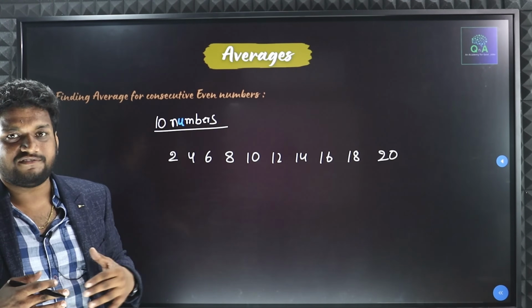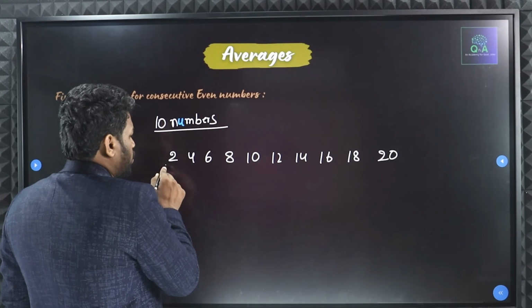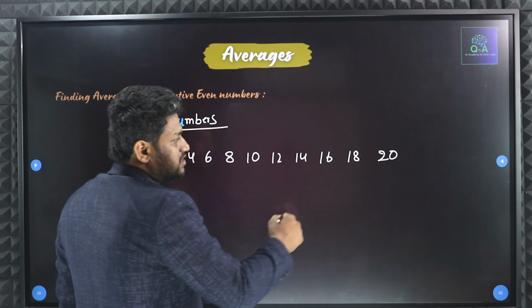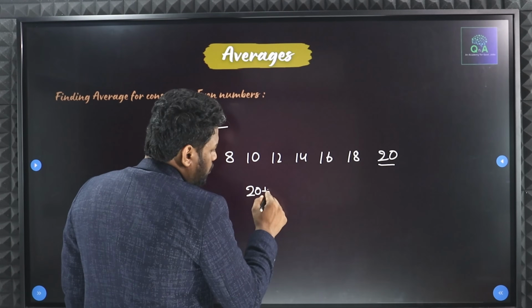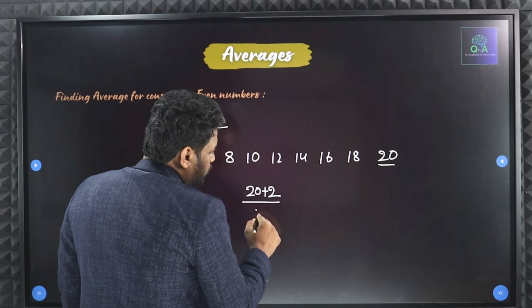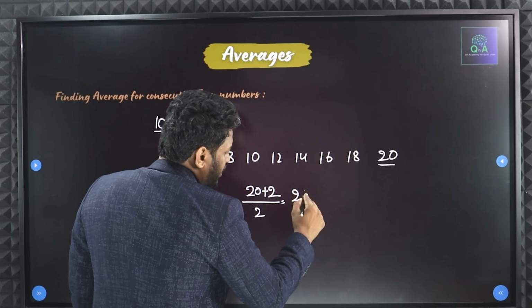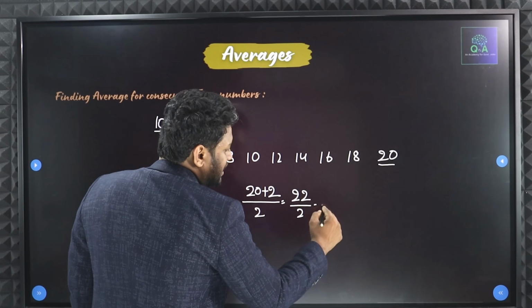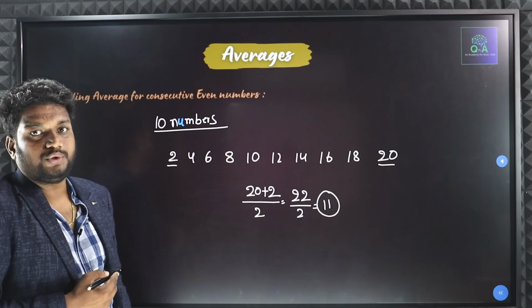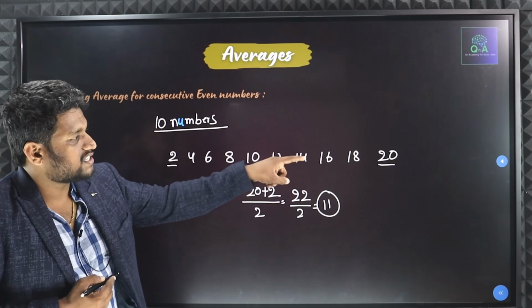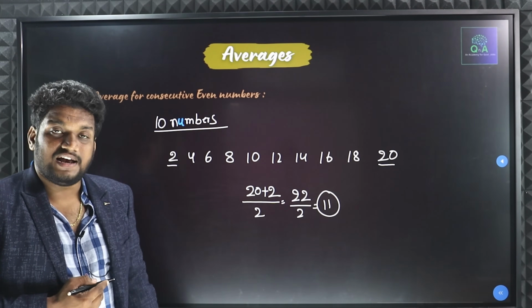For this I have to find average. If I have to find average for this, what I have to do? What is my first number? 2. What is my last number? 20. So 20 plus 2 I have to divide with 2. 20 plus 2 is how much? 22. If I divide with 2, how much I'll get? 11. And what is the average for first 10 consecutive even numbers? The average for first 10 consecutive even numbers is 11.